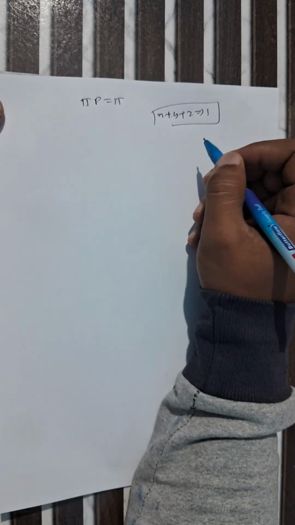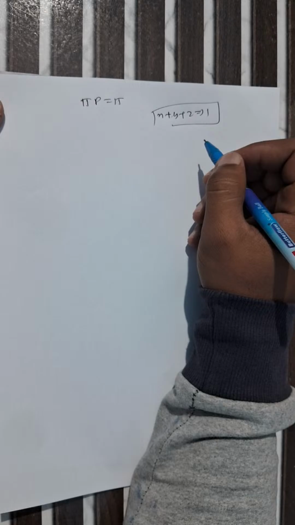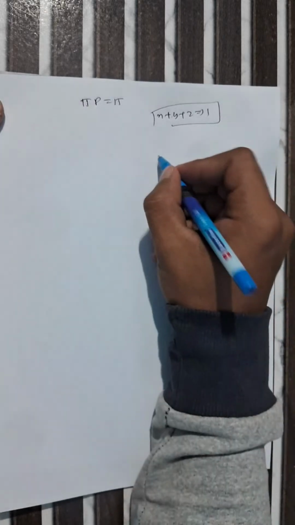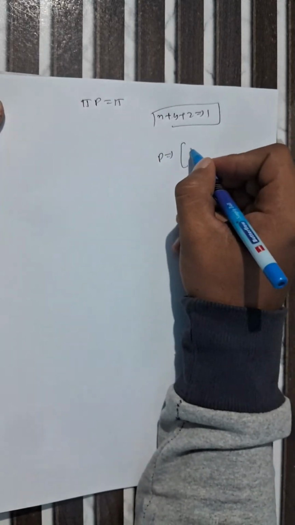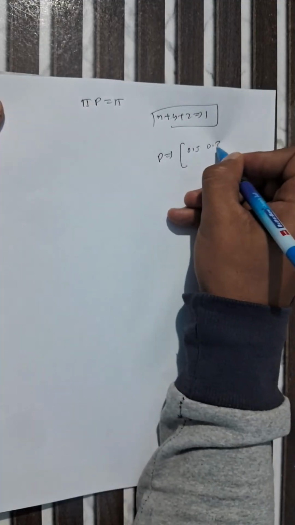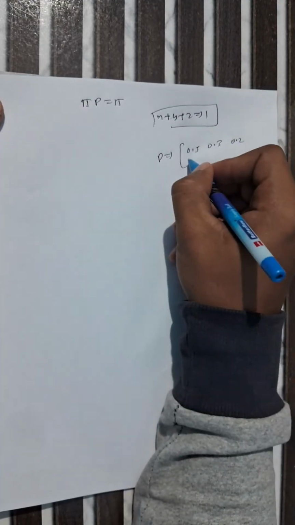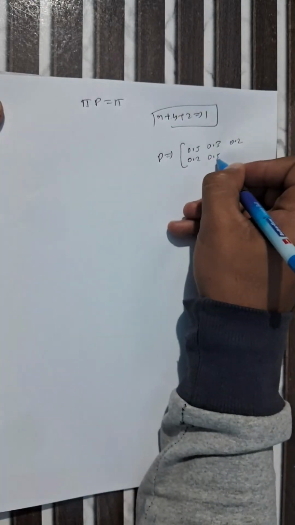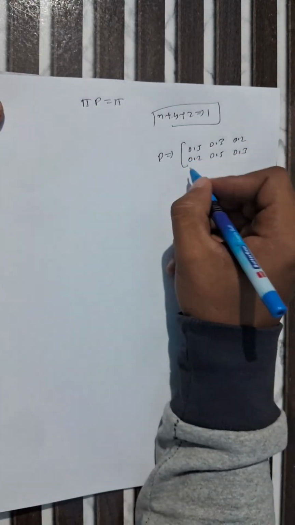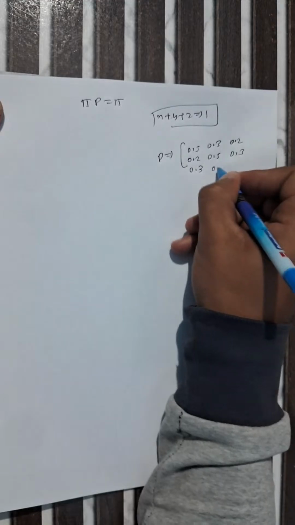If two rules are enough for x and y, we can consider the probability matrix, which is equal to 0.5, 0.3, 0.2, and 0.2, 0.5, 0.3, and 0.3, 0.2, 0.5.